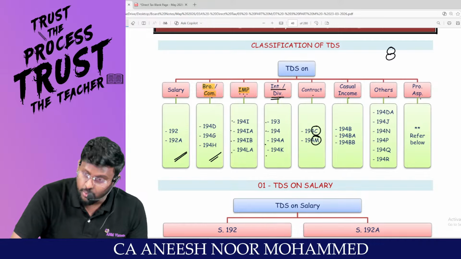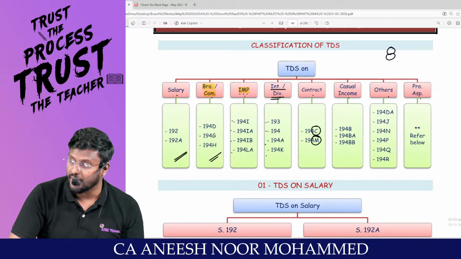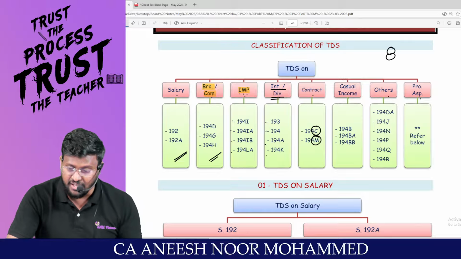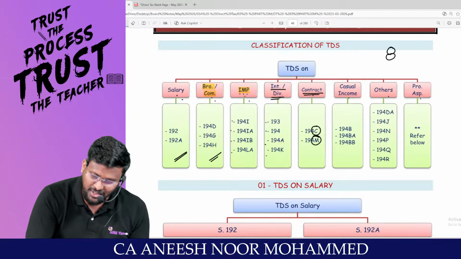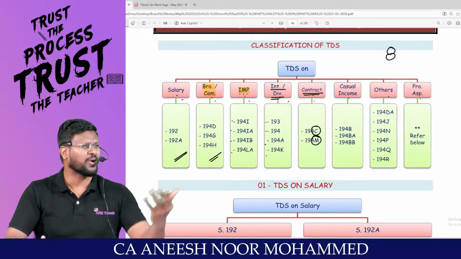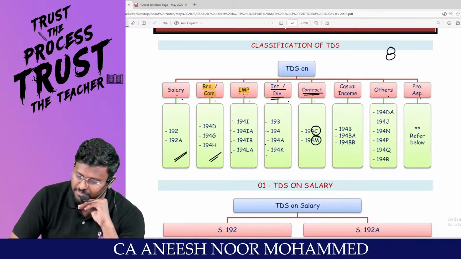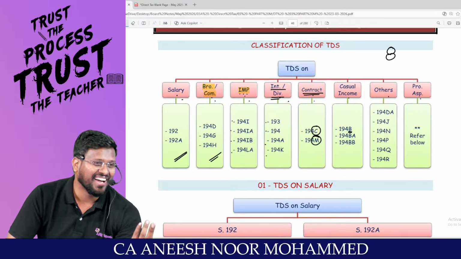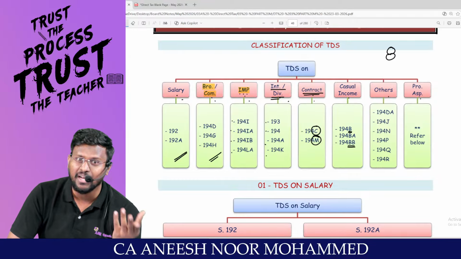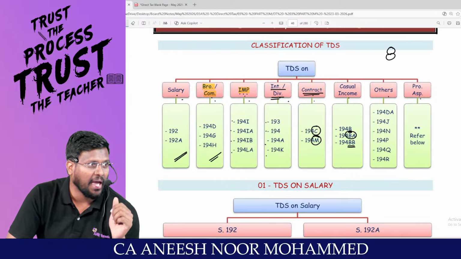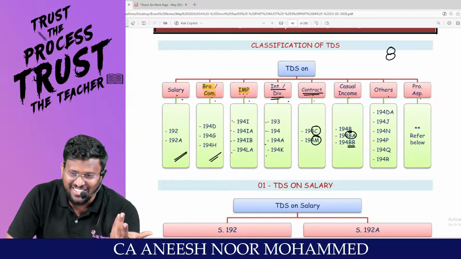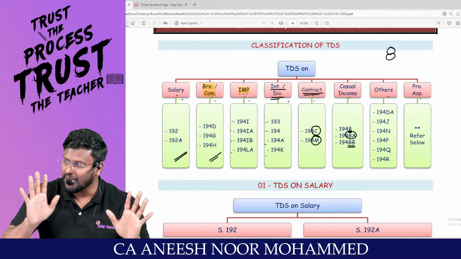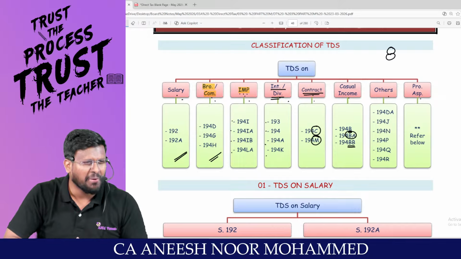Sir, very important, 2026 CM. Who's going to be the next CM? Because once a person has become CM, they'll be CM for the next 5 years. That's why 1, 2, 3, 4, 5, they are going to enter into a contract for the next 5 years. CM. Sir, 194B, Bhagya. 194BB, Bada Bhagya. And 194BA, online games. Sir, everyone will not have Bhagya. Everyone will not have Bada Bhagya. Only certain few will have Bhagya and Bada Bhagya.